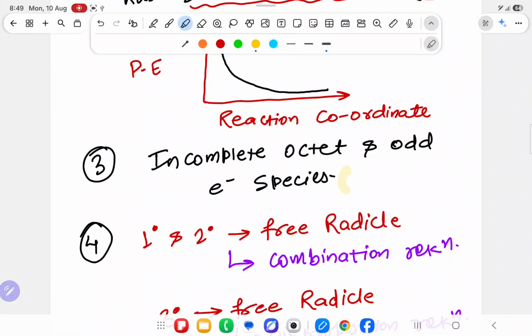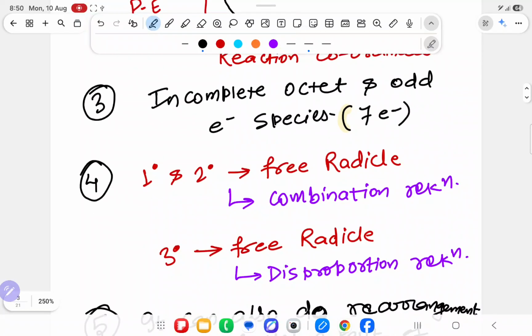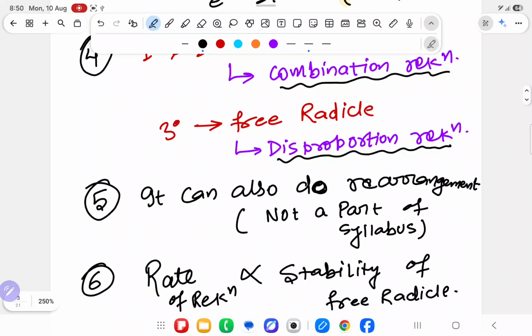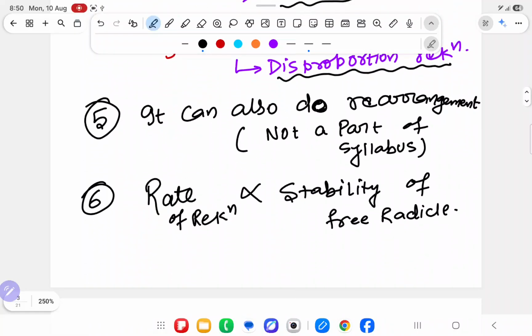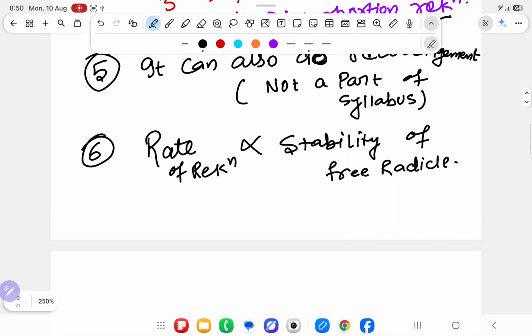Odd electron species means 7 electrons. 1 degree and 2 degree free radical will do combination reaction. And 3 degree free radical will do disproportion reaction. And it can also do rearrangement, but it is not in our syllabus. And rate of reaction is directly proportional to stability of free radical. I hope you have understood what I am trying to say.